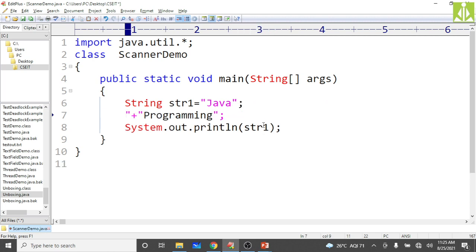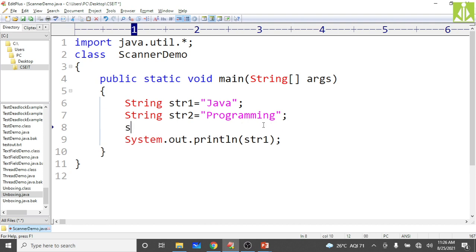String 2, str2, you take like programming. Then go to the third string, String str3 equals str1.concat(str2), close it, put the semicolon at the end.